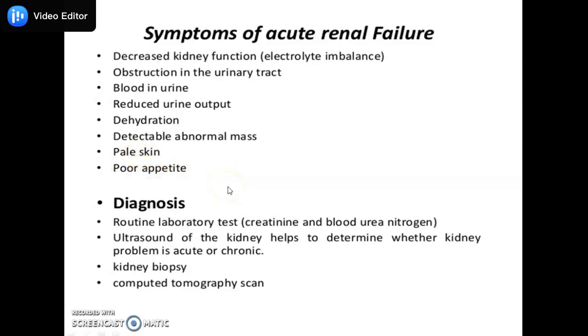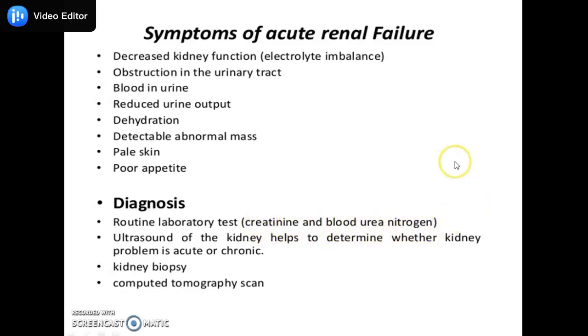So how can we diagnose acute renal failure? We can go for routine laboratory tests: creatinine and blood urea nitrogen tests. We can easily find out if there is an increase in the serum creatinine and blood urea nitrogen level.